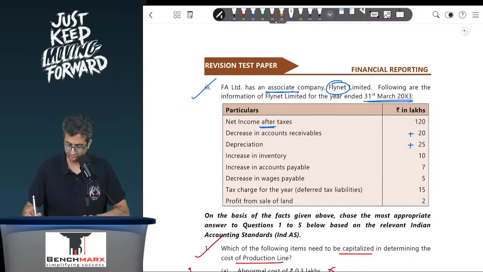Depreciation non-cash in nature, you will add. Increase in inventory, subtract. Increase in accounts payable, add. Decrease in wages payable, current liability, subtract. These are operating items. And tax charge for the year, this is deferred tax liability.